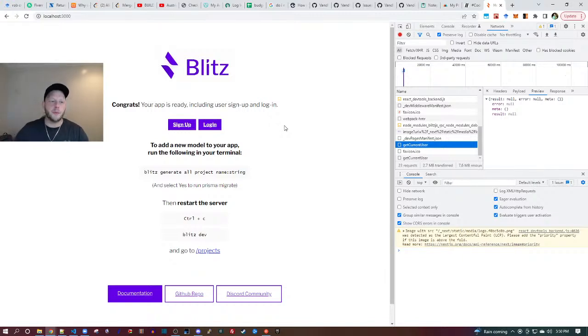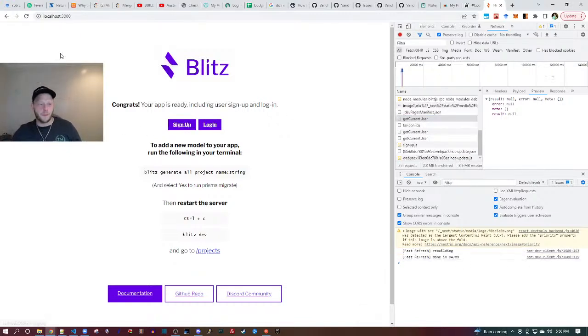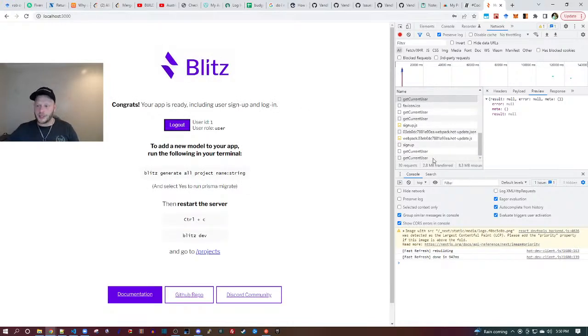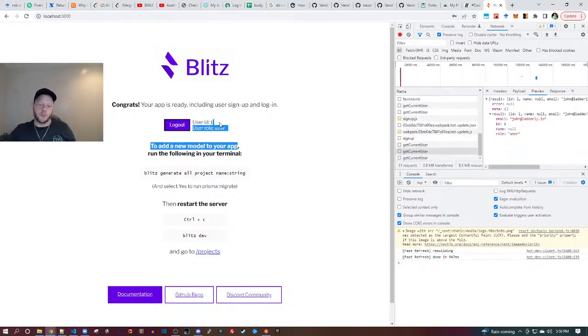Cool. All right, so we've been able to load the project. Let's sign up. I'm going to use john@ladderly.io. Feel free to email me at that location if you'd like. Let's say foobar123 exclamation. And so we signed in, and we can see we've got a JSON now, and here's my user. So we're getting full stack backend responses. The backend response is logged out. Like you see the UI code is changed based on that, so it's integrated into the UI.